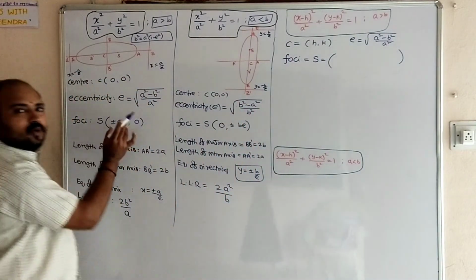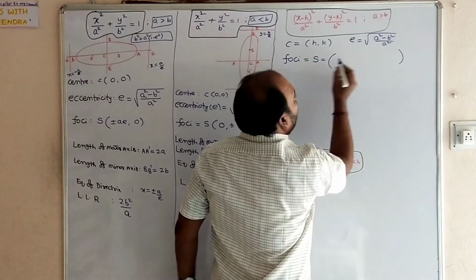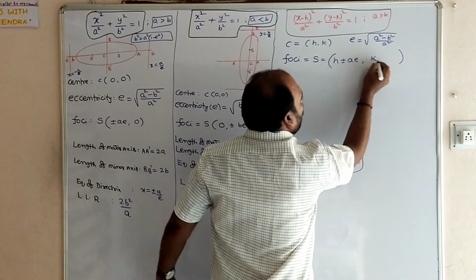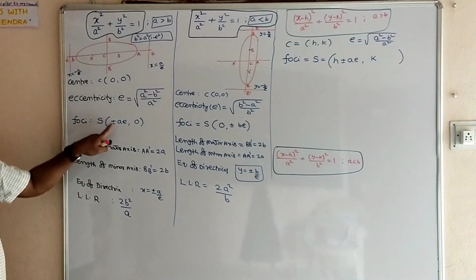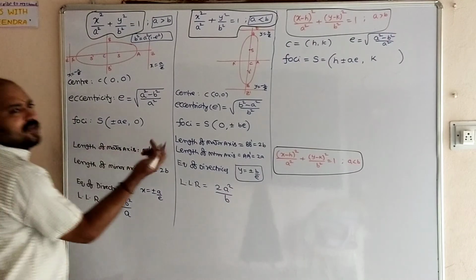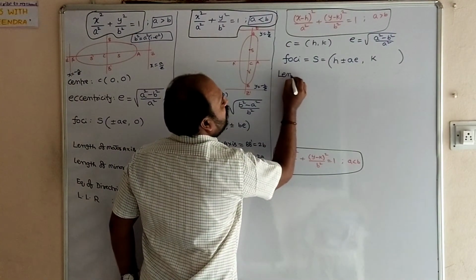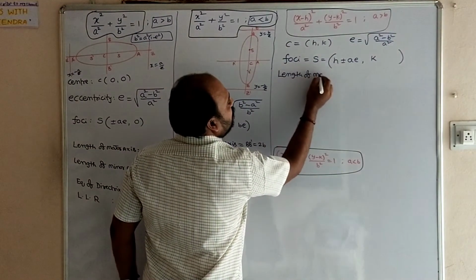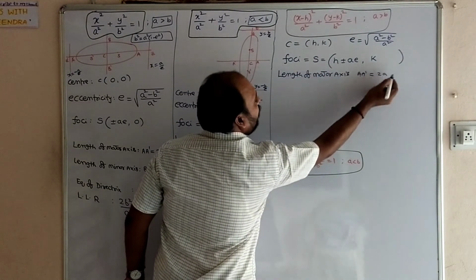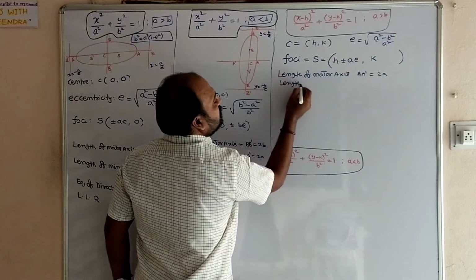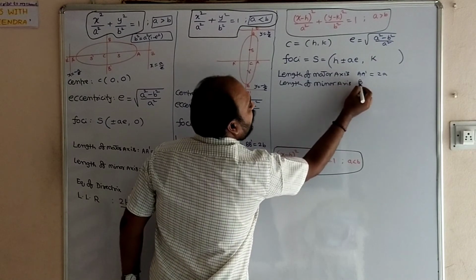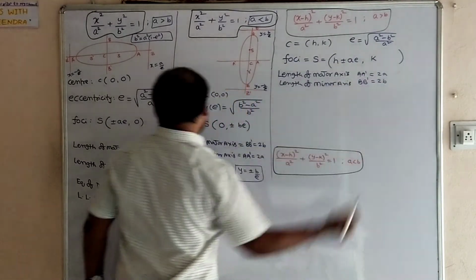So h you add for the x coordinate of the focus, that means h plus or minus ae comma k plus 0, that means k. These are the foci. Length of major axis also has no change: A dash equal to 2a. Length of minor axis: B dash equal to 2b.